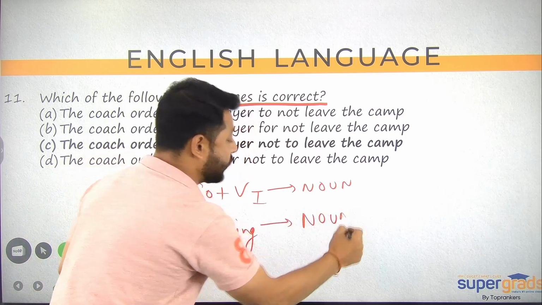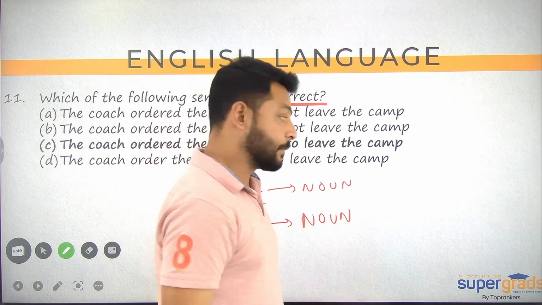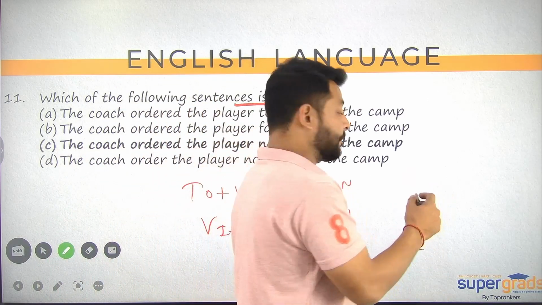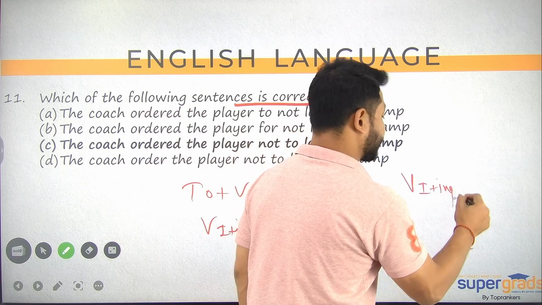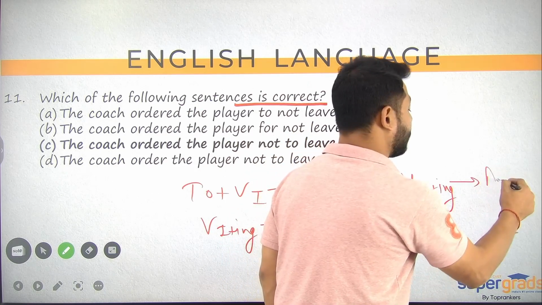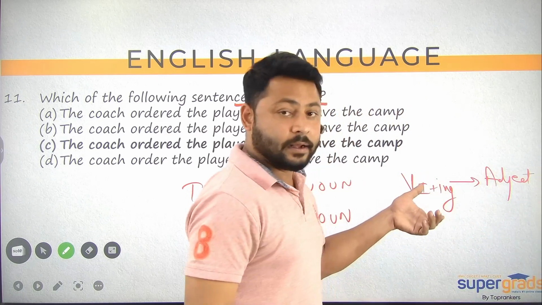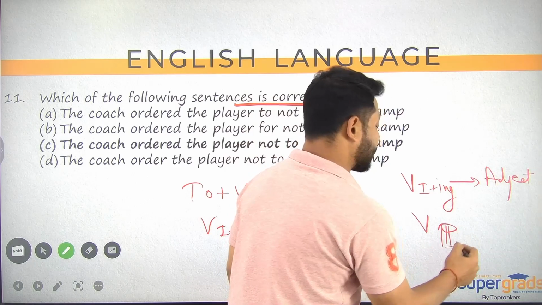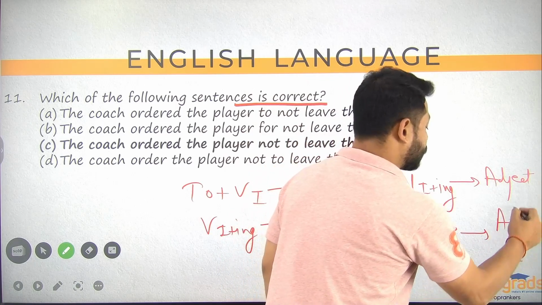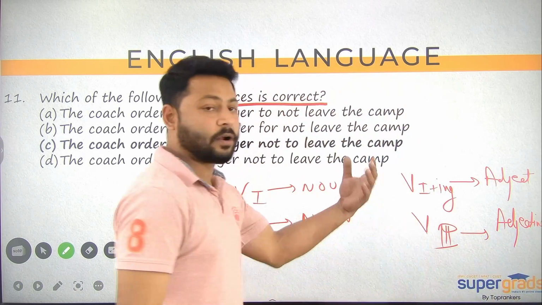This is what we call gerund. After that, present participle and past participle. Present participle means what? Verb's first form plus ing. If this construction starts playing the role of an adjective, that is present participle. And if verb's third form starts playing the role of an adjective, so ये चीज हो जाएगी आपकी past participle, है ना. So these are all the verbals.